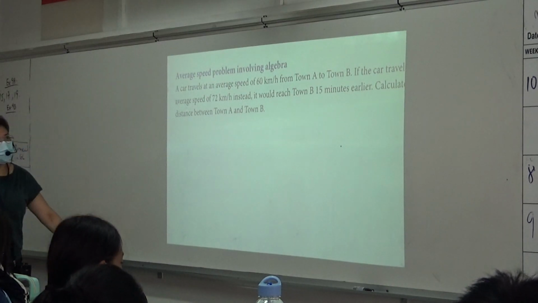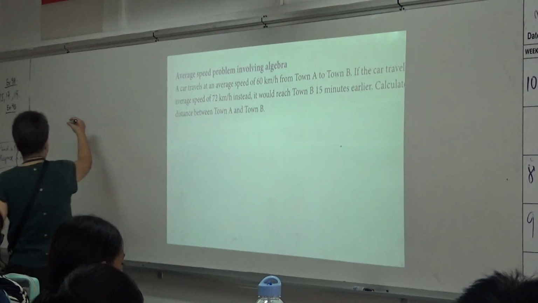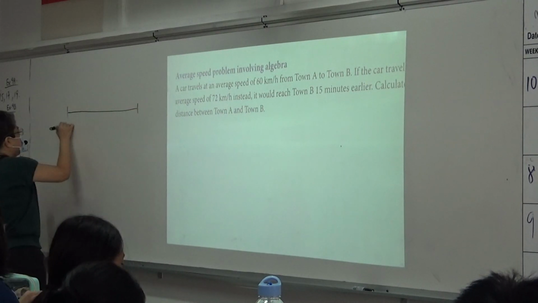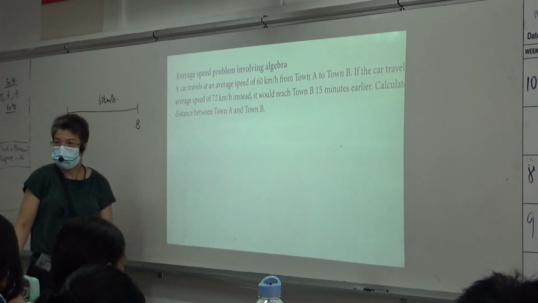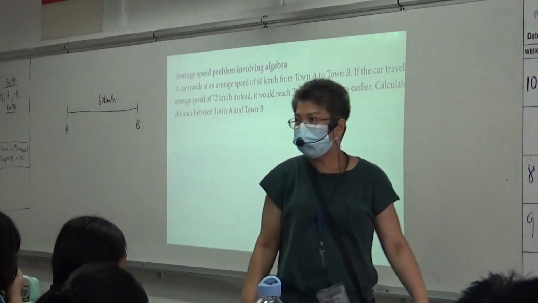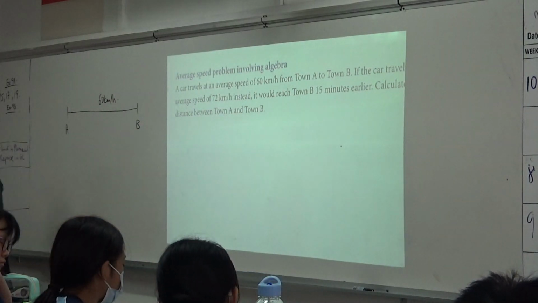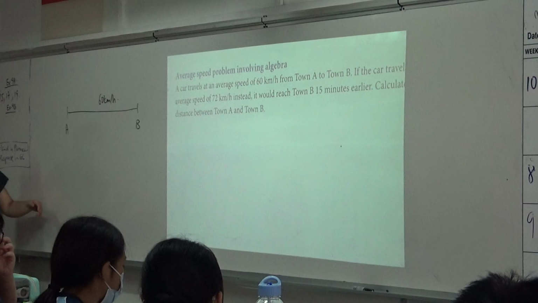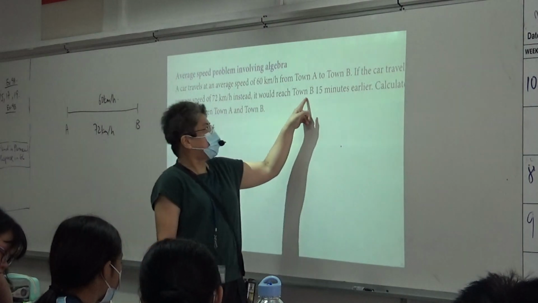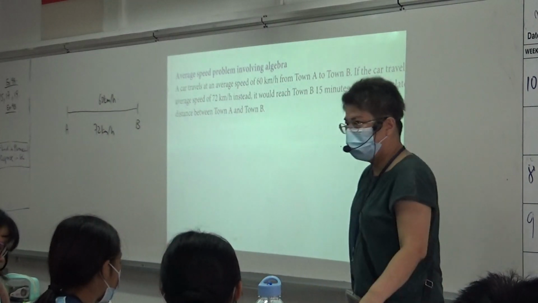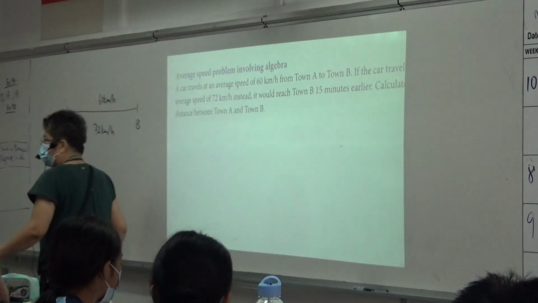The car travels at an average speed of 60 km per hour from town A to town B. Okay, all of you look up. Town A to town B, they use 60 km per hour, right? Always draw a diagram to help you. Next, if the car travels at an average speed of 72 km per hour instead, it will reach town B 15 minutes earlier. Understand the question? Calculate the distance between town A and town B.